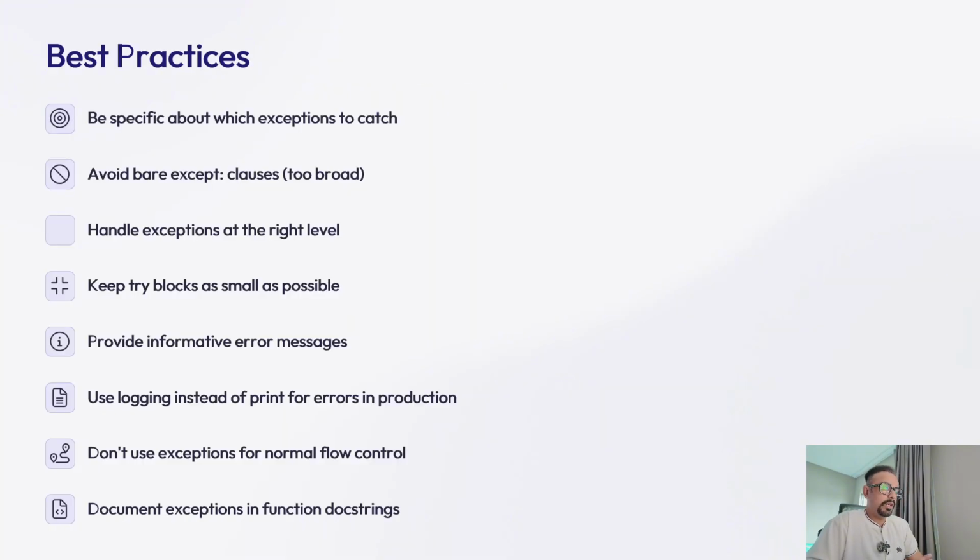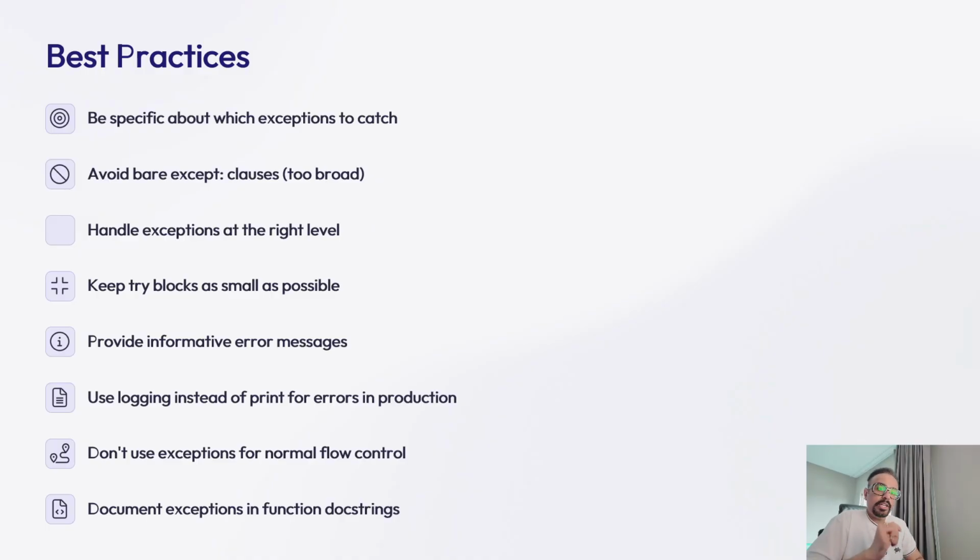What's next? So last but not the least, following best practices for exception handling will make your code more robust and maintainable, as we saw in our examples. First, be specific about which exception to catch. Don't catch all the exceptions. Avoid bare except clauses that catch all exceptions, as they can mask unexpected errors or catch system exits that you are not expecting. Keep try blocks as small as possible, focusing only on the code that might raise the exception you're looking to handle. Provide informative error messages that help diagnose the issue if it has been triggered.